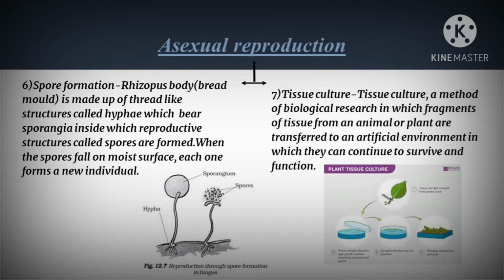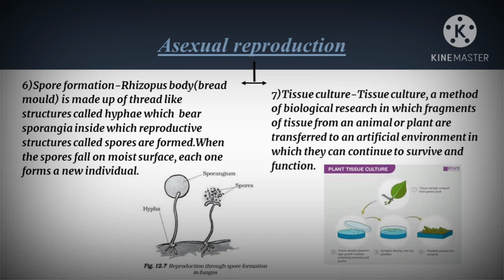We are all familiar with the grey coating over bread when it spoils. It is actually called Rhizopus or bread mold, which is made up of thread-like structures called hyphae. These hyphae have sporangia, in which spores are present. These spores are the reproductive part of the sporangium. These spores are covered in a thick layer. This thick layer will be removed when it comes in contact with a moist surface. So, when this happens, the spore falls on the moist surface, and each one forms into a new individual.